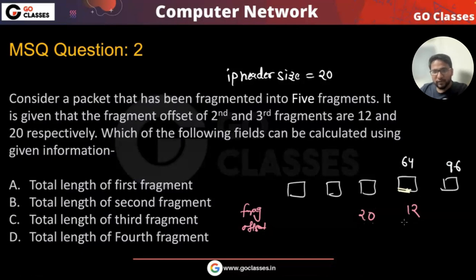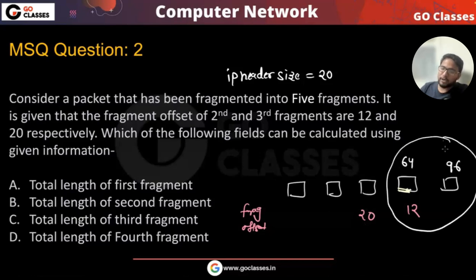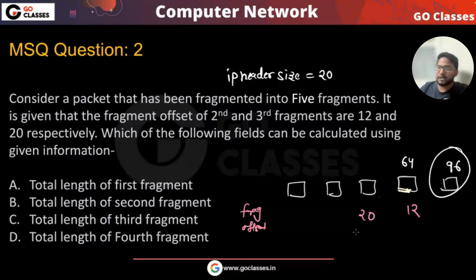See, this 20 and 12 are the only two pieces of information given to us. So we know that if this is 20, then the total bytes before it are 20 into 8, which is 160. If this is 160, and this 96 we have just calculated, you can definitely calculate that this is 64, right? So you can calculate the total length of the first fragment. The total length of the second fragment also you can calculate. What will be the total length of the first fragment? It is 96 plus 20. For this, 64 plus 20.